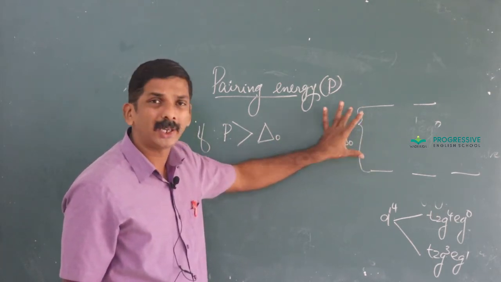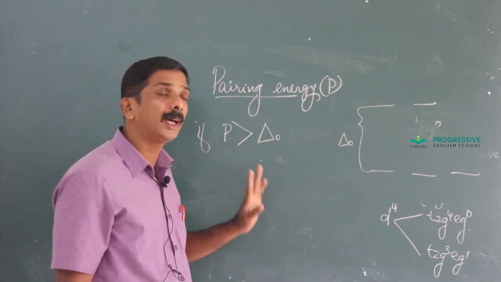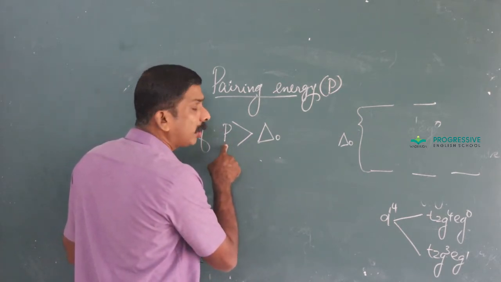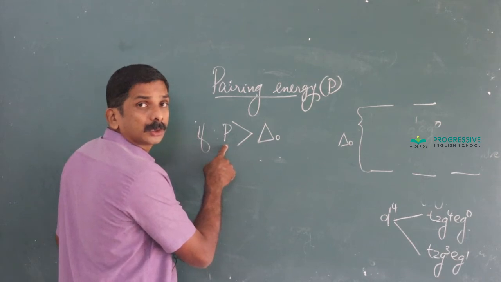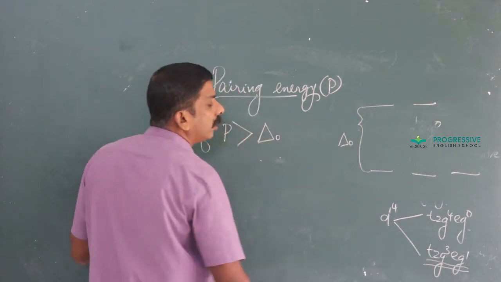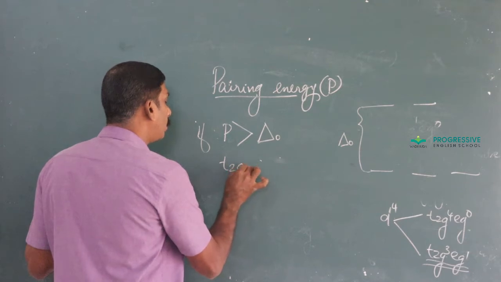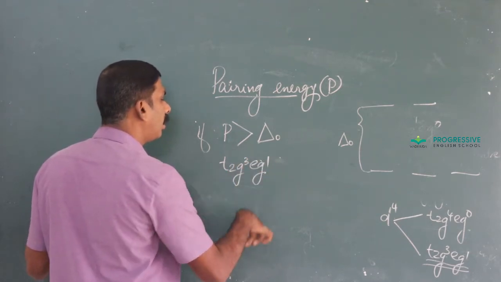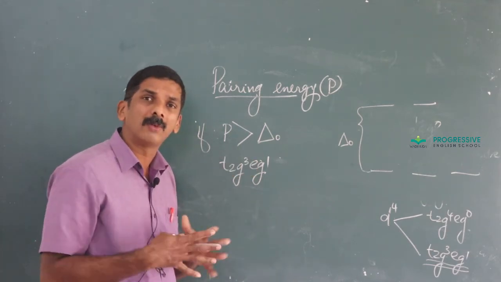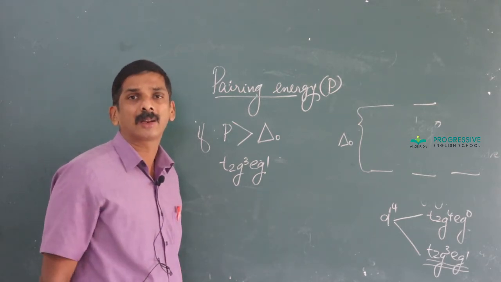Then which is the possible configuration? In order to pair the unpaired electron, a large amount of energy is required. Therefore, the electrons exist as single electron species or unpaired, T2g3 Eg1. Clear? Pairing energy is large, means electrons never pair, they exist as single electron species.